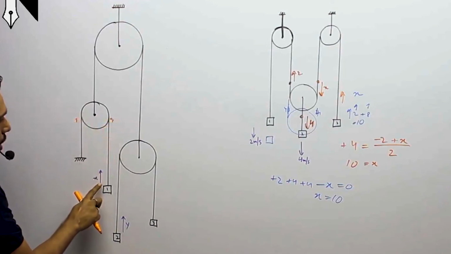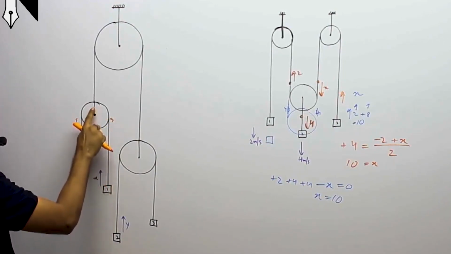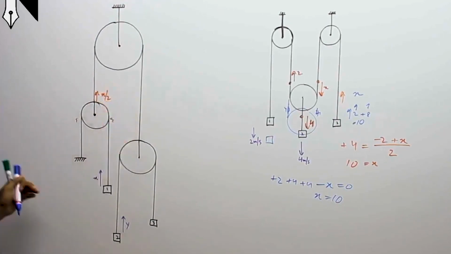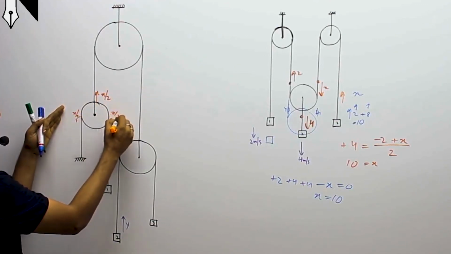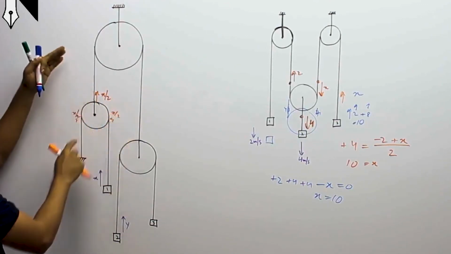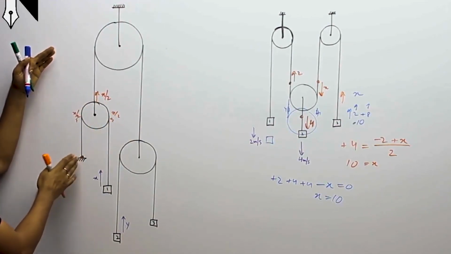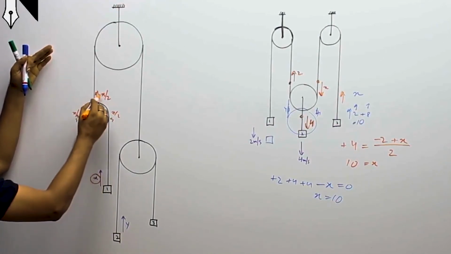So if this is going up by a, this is going up by x, this would have gone up by x by 2. So x by 2 up gives x by 2 string here and x by 2 string here to be pulled in from one end. This is tied to the wall, or this is tied to the ground, so it can't move. So this has to go up by x. So if this is x, this is x by 2.